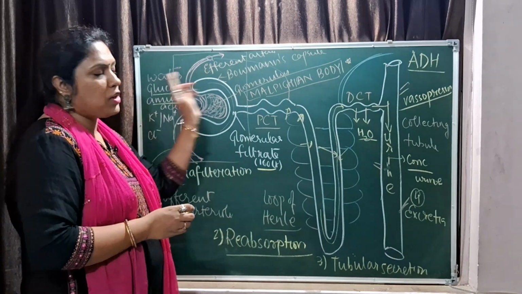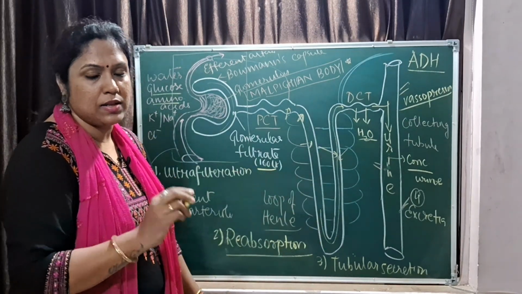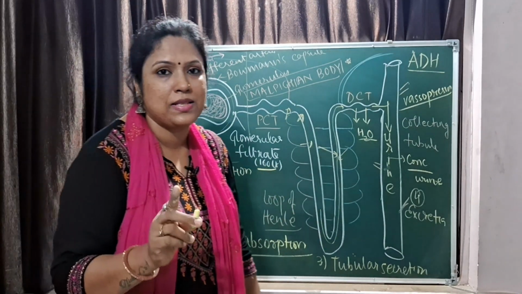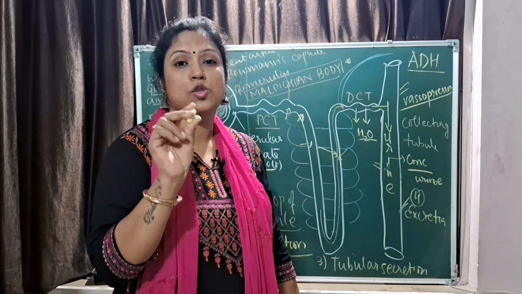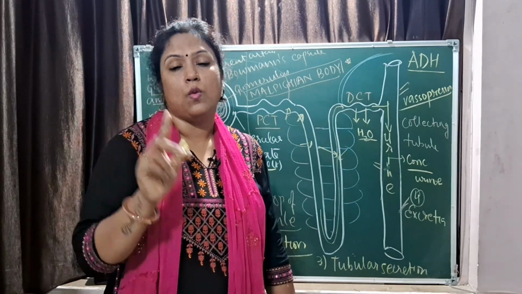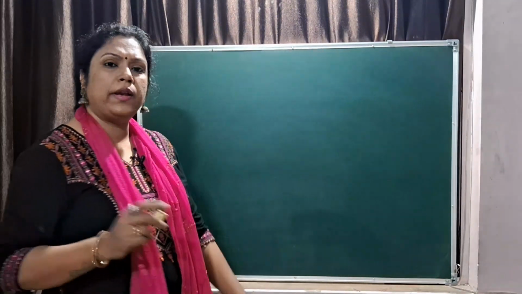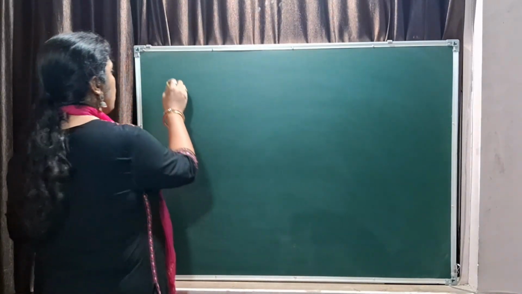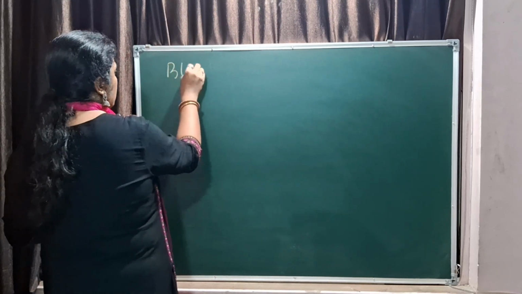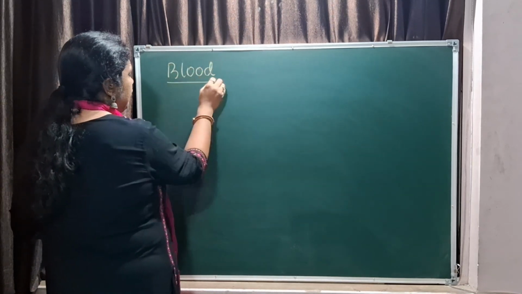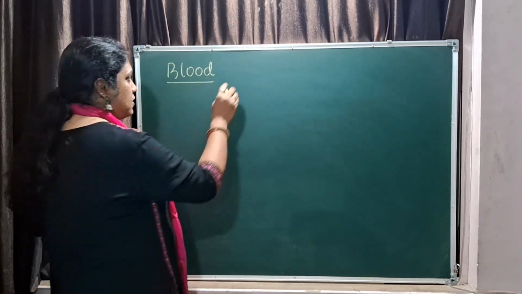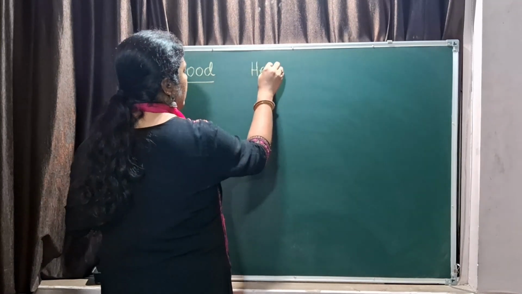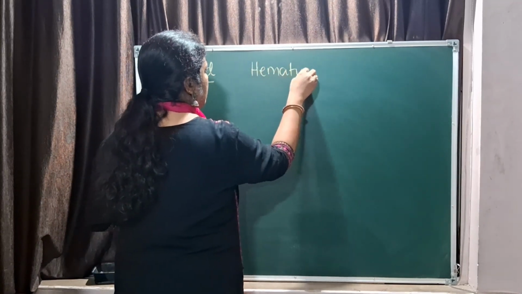Now in the entire process of urine formation, there are certain substances which should not be present in the blood. What are those? We will see. So next what we will be talking about is what should not be present in your urine. So the first component which should not be present in your urine is blood. If by any chance blood is present, the disease is called hematuria.